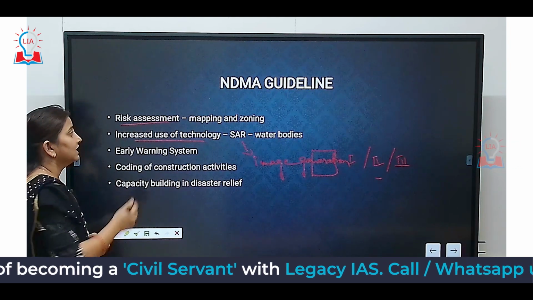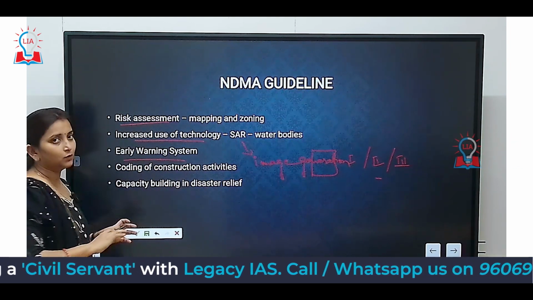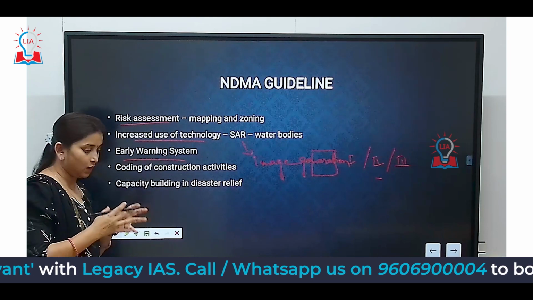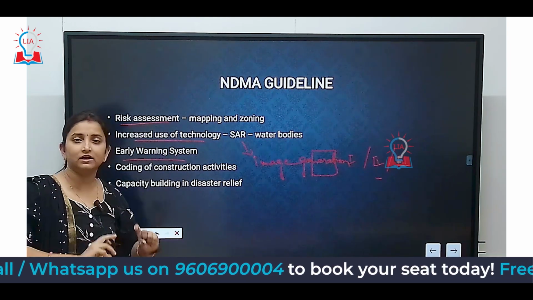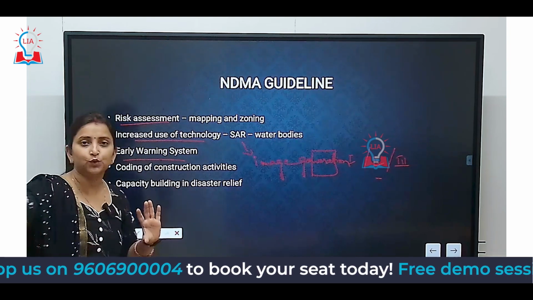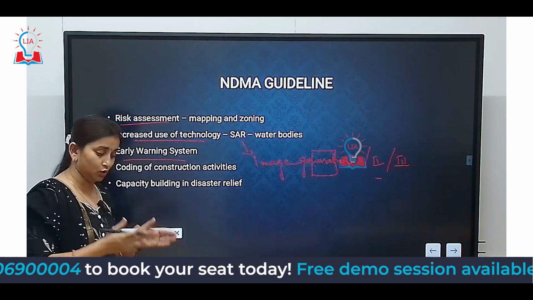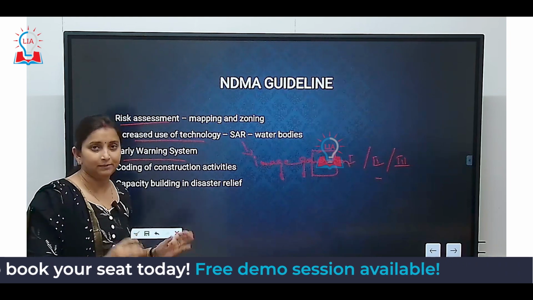Okay. Plus, NDMA guideline also talks about an early warning system. So, let's say now we know that an area is susceptible to flooding. So, there should be an early warning system. We need to evacuate this entire area. At least the loss of life can be prevented.